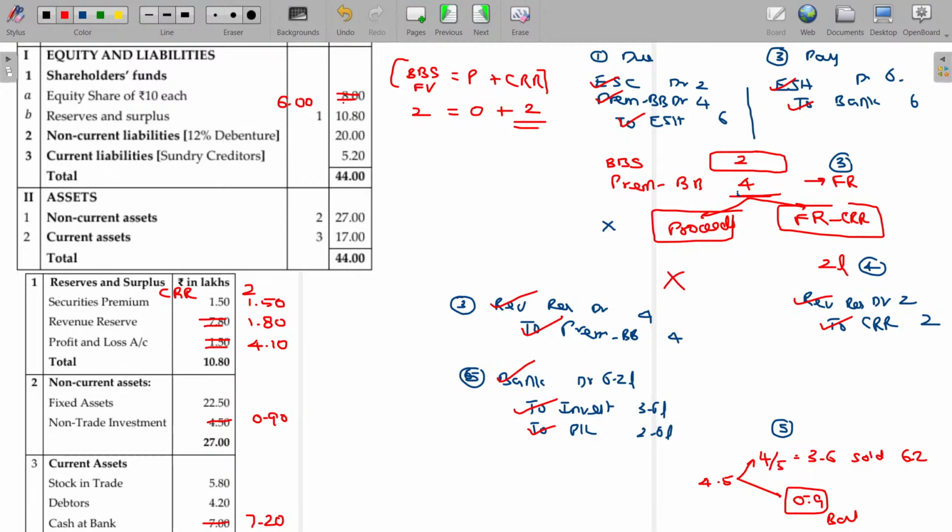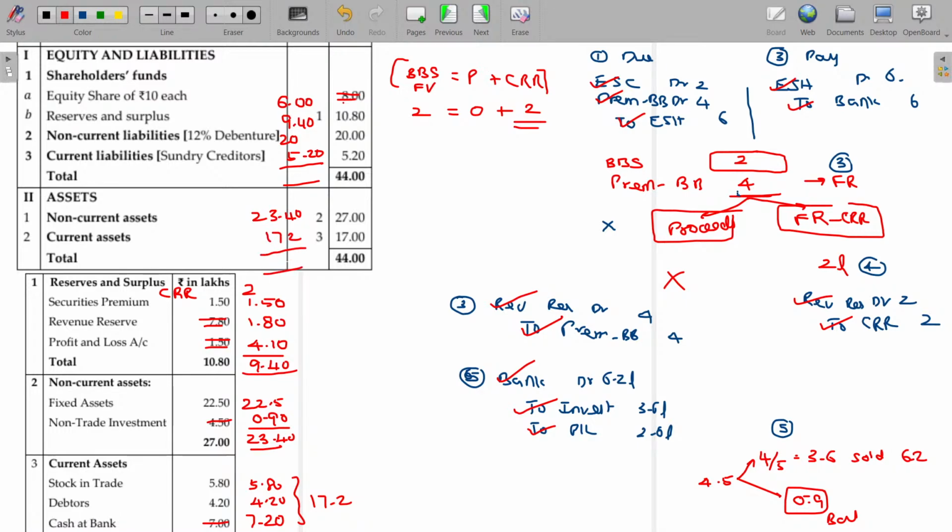So all the entries are recorded in the balance sheet. Now the total of the balance sheet: reserves and surplus as per the revised calculation is 9.4, non-current liabilities remain as they are, current liabilities 5.2 remain as they are, non-current assets 23.4 and current assets 17.2.